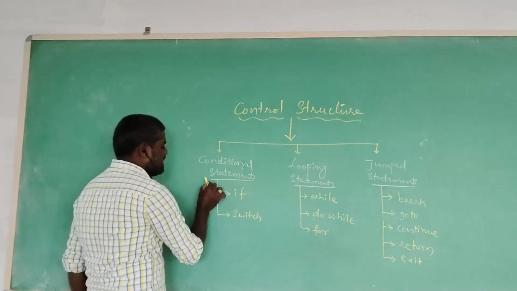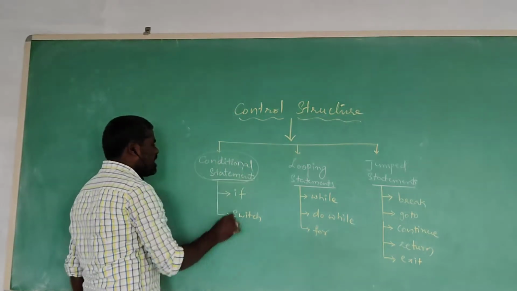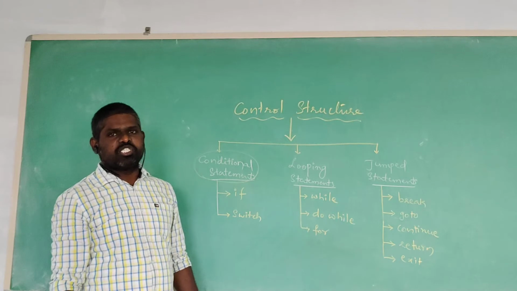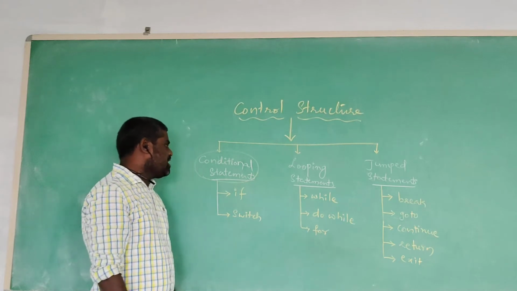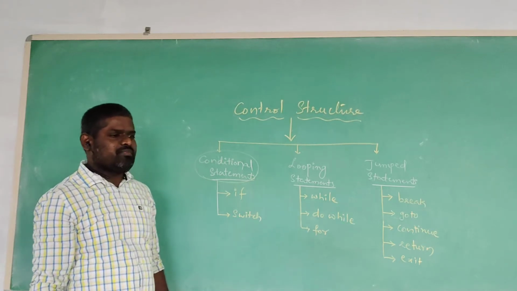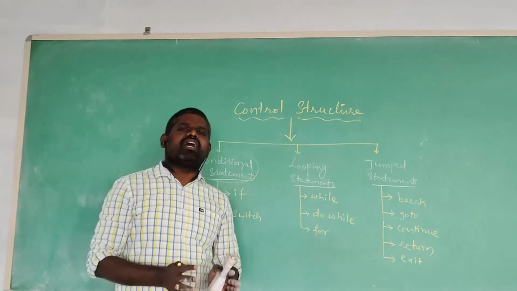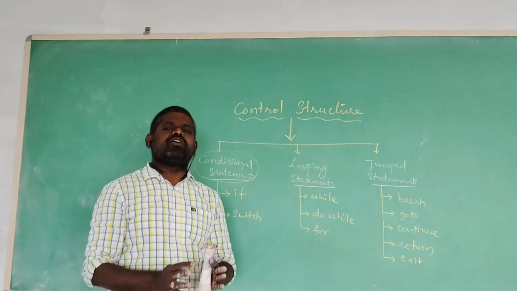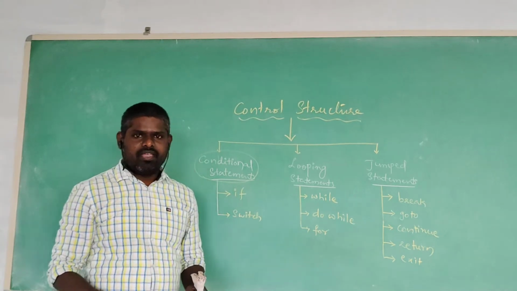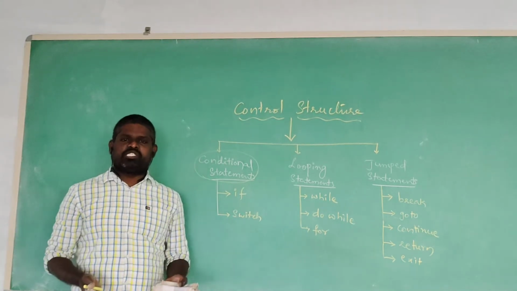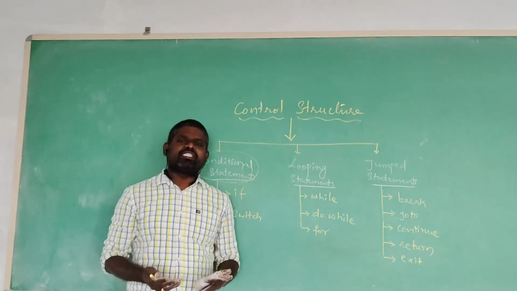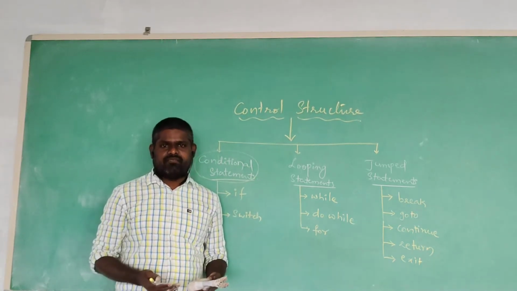Coming to the first one, conditional statements, also called decision making statements, also called branching statements, whatever it is. What is the conditional statement? The execution of conditional statements depends on the user given condition. The conditional statements take the decision which statement is going to execute and which statement is not going to execute. That depends on the user given condition.